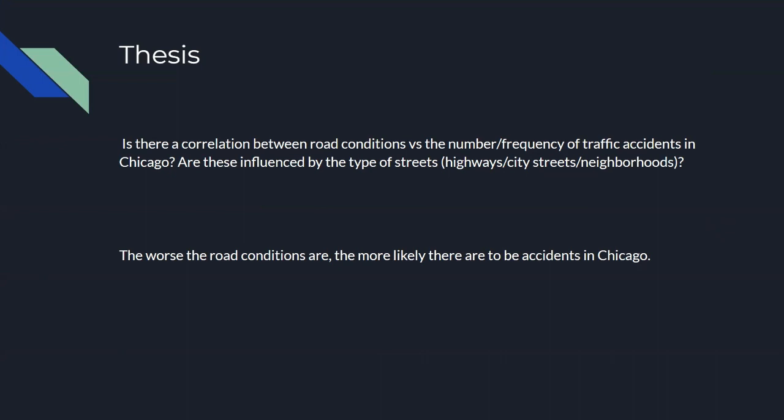My thesis was that I was curious whether there was a correlation between road conditions and the number and frequency of traffic accidents in Chicago, and in general the traffic in Chicago, and whether these are influenced by the types of streets as well as the location. So my hypothesis was the worse the road conditions are, the more likely there are to be accidents in Chicago.